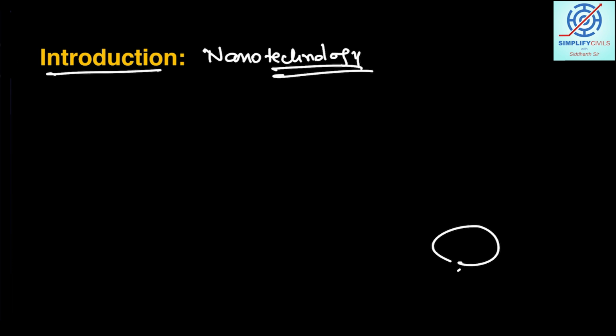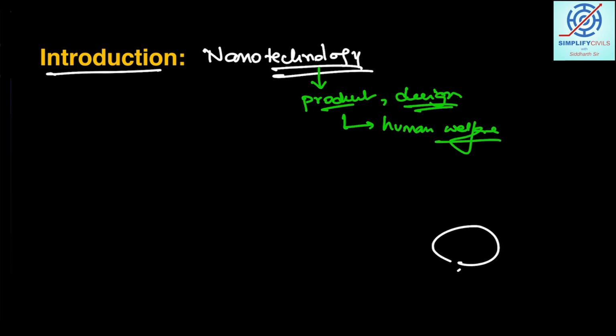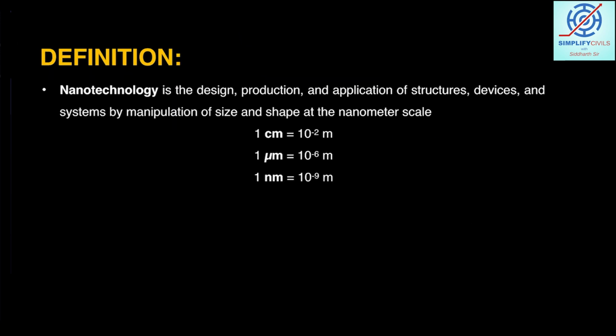what does technology mean? Technology simply means that you want to create some kind of product or design, using technical aspects, so that human welfare can happen. And if we add the word nano ahead of technology, nano means a very small amount or a very small particle. We are talking about the atom level, the molecule level, in fact way below the atom and molecule level.